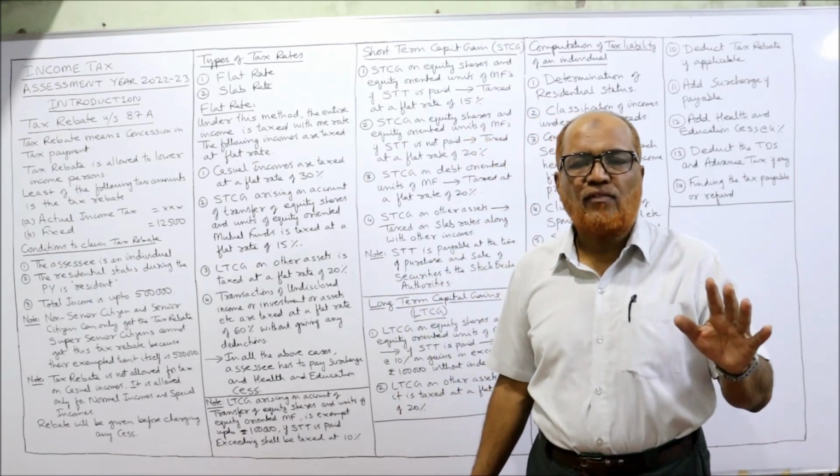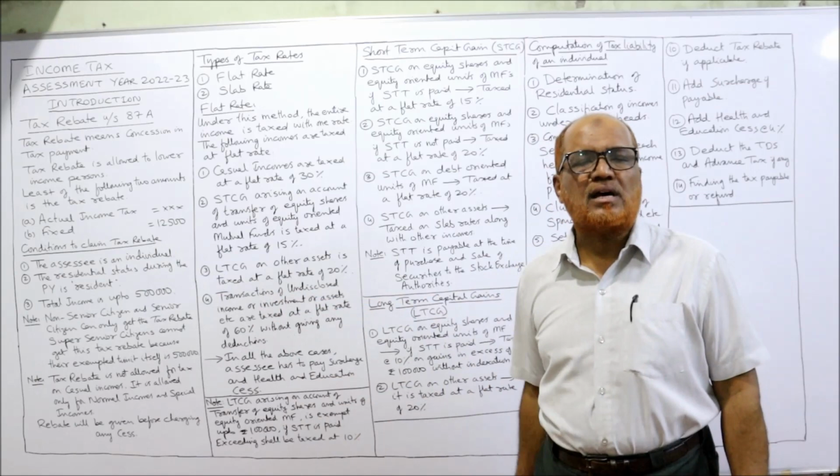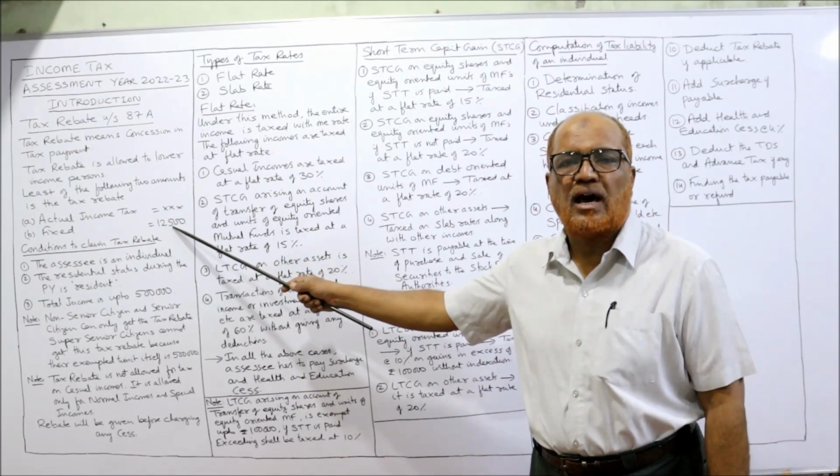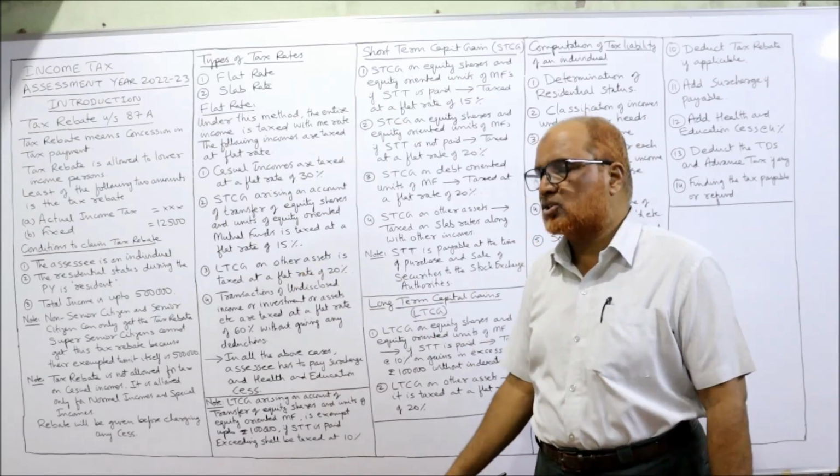So, least of the following two, actual income tax or the fixed amount given by the Income Tax Act, 12,500, whichever is least, is allowed as tax rebate under section 87A.